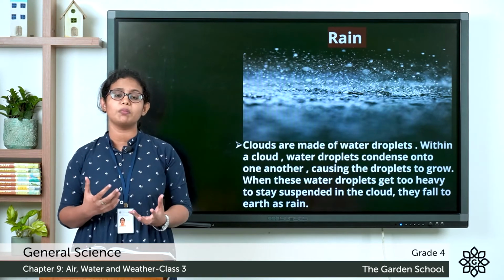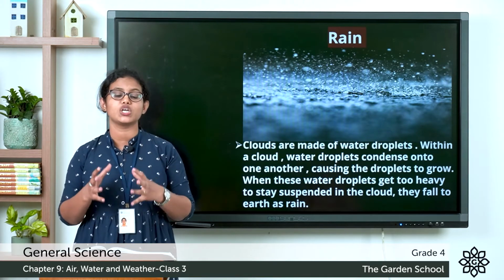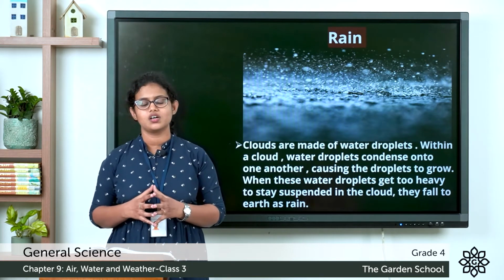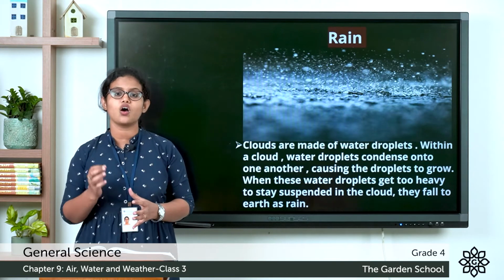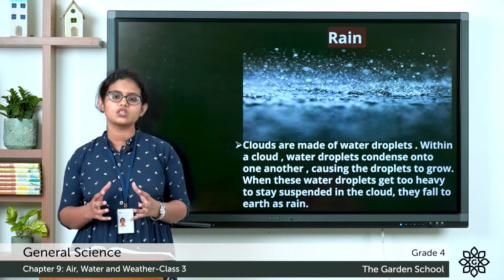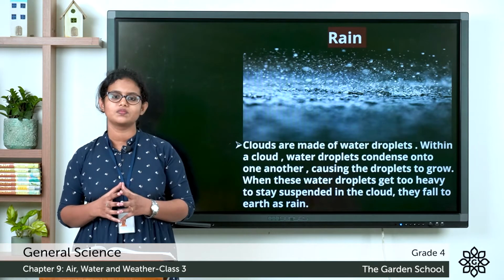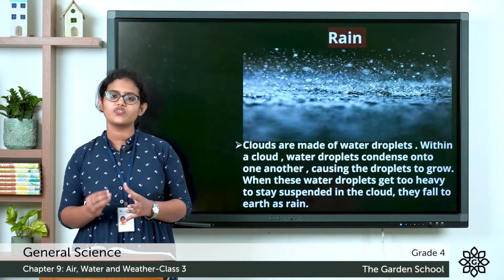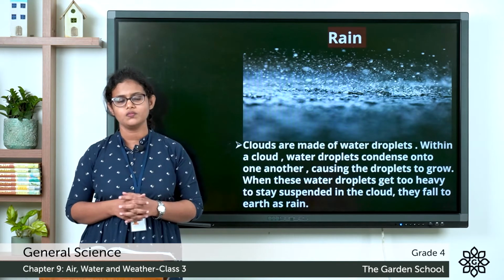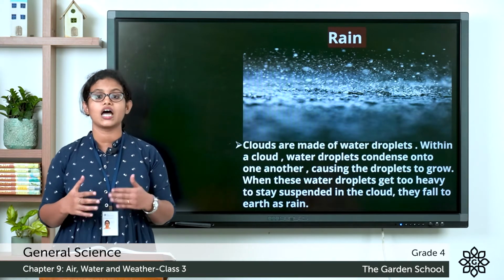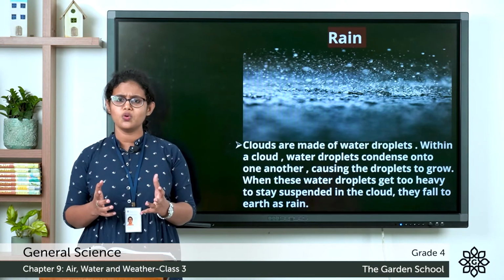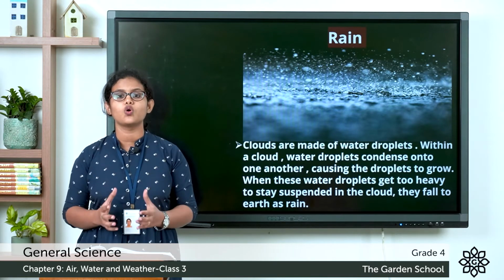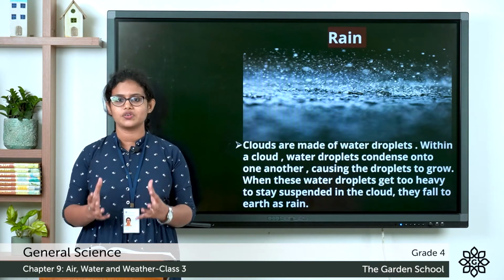What happens when water becomes very cold? It changes into ice, right? That process we call freezing of water. So when the water becomes very cold, it changes into ice, and it is called freezing of water. You all know how a cloud is formed. And do you know what a cloud is? A cloud is a collection of tiny water droplets or ice crystals.